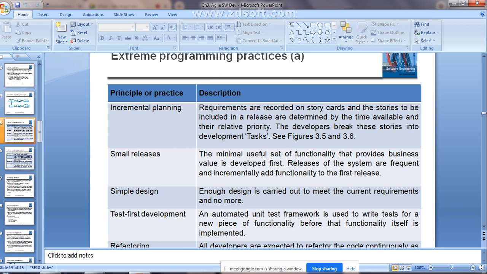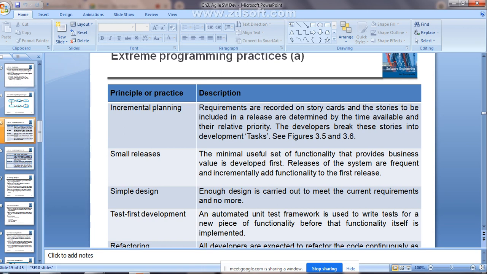Before taking the example for extreme programming, first we will see what different principles and practices there are if you are going to use extreme programming in the development of software. Here it is going to use the principle called incremental planning. Already you know what incremental planning indicates.